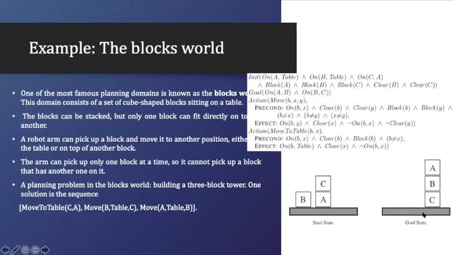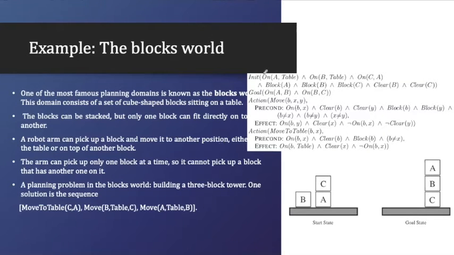And what is the goal? The goal should be that B is on C and A is on B. Okay. This is our goal. The goal is A is on B and B is on C. This is how we read it: A on B, B on C. This is how we read it.